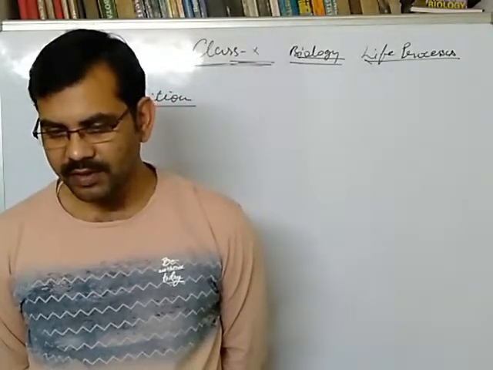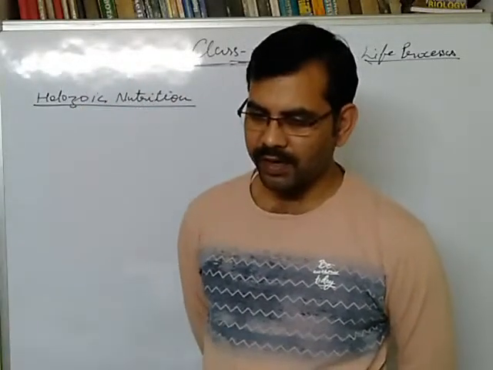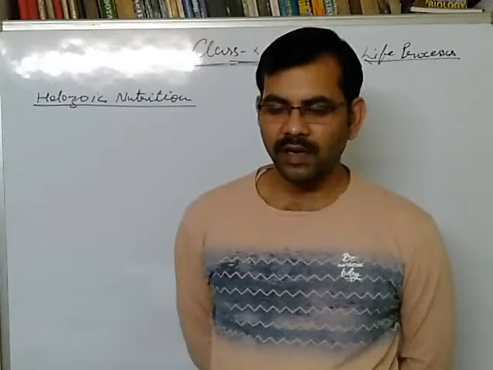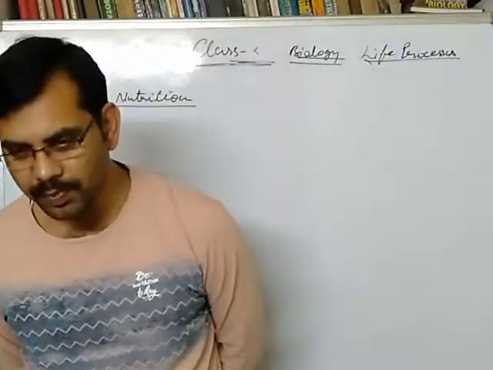Saprophytic nutrition means taking nutrients from dead and decaying matter. Parasitic nutrition means taking nutrients from a host body.